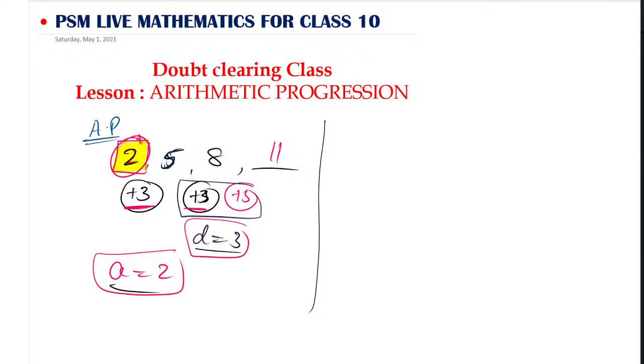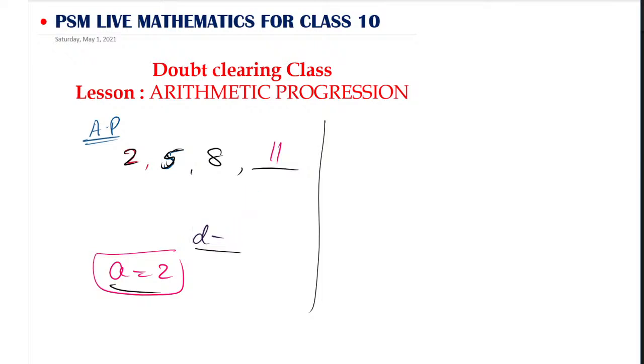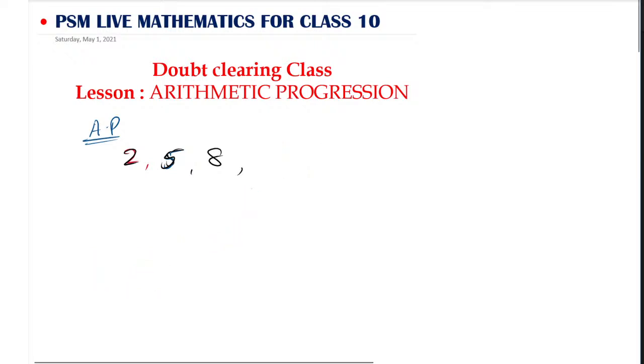So here we have the terms. The first one is 2, the next one is 5, the next number is 8, the next is 11, and it will move on continuously. This is the first term, so we write a1. The second term we write a2. The third term we write a3. Similarly it goes on, and the last term is called an.